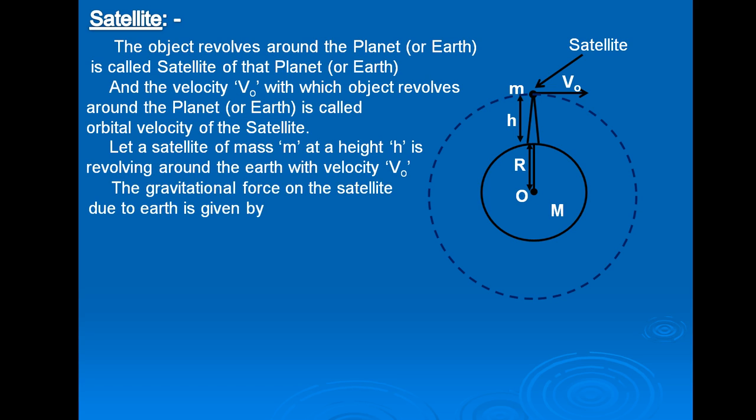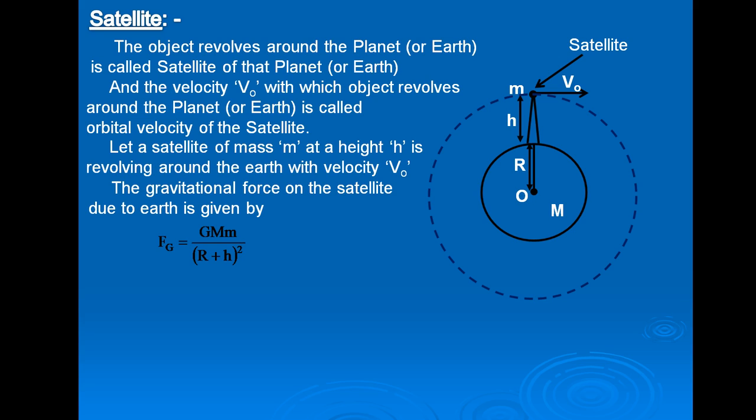The gravitational force on the satellite due to Earth is given by Fg equal to G M m upon (R plus h) whole square, where M is the mass of the Earth, m is the mass of the satellite, and h is the height of the satellite from the surface of the Earth.